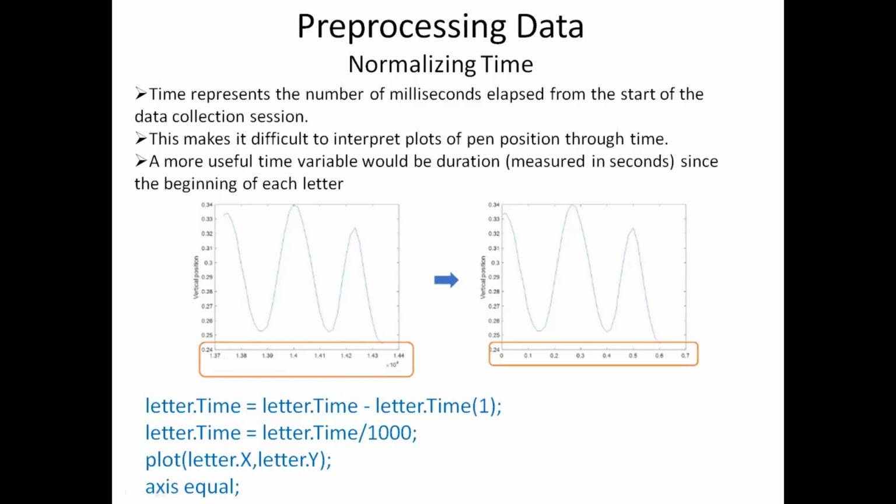So when you do that, one more thing that I do is, the time is in milliseconds, so I am dividing it by 1000 to get the correct value. Now you can see in this second graph, the time instant is starting from 0. So I have got the graph as, at time instant 0, what is the vertical position, at instant 0.1, 0.2, 0.3, 0.4, 0.5. You can see the vertical distance at each instant of time starting from the instant 0.